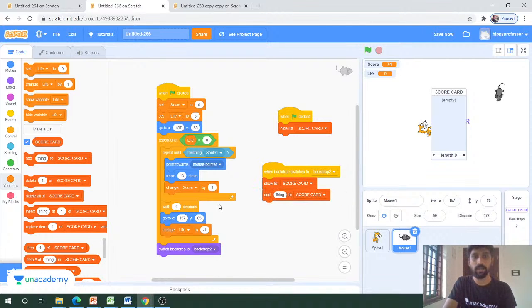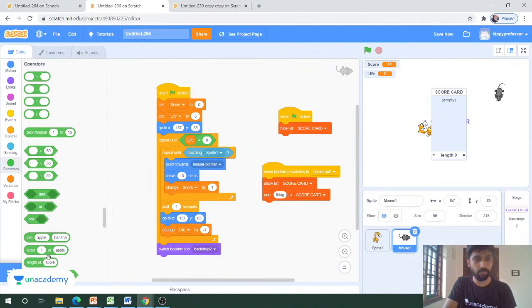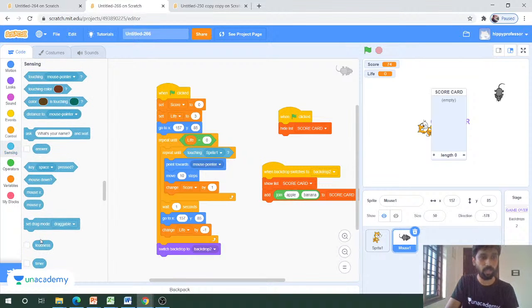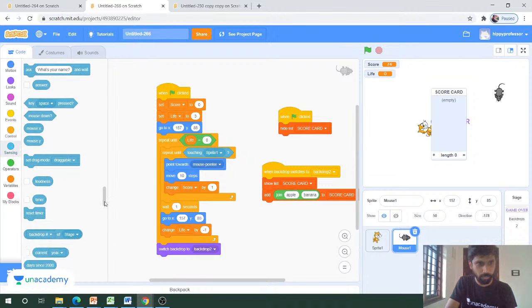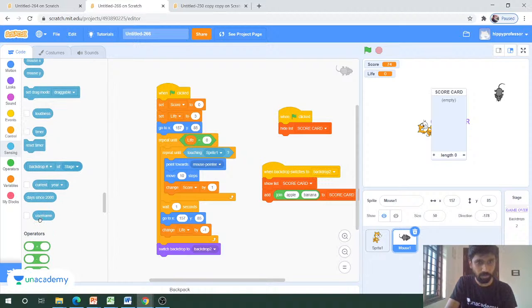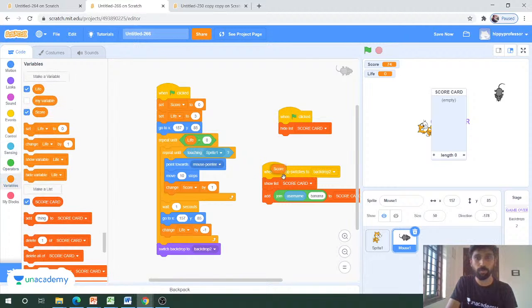In order to do that, I will go to the operators. We have the join apple and banana option, right? Drag this one and change this apple to username. In order to get the username, go to the sensing block. We'll have a username here, and you have to add the scoreboard here. So we'll go to the scoreboard.